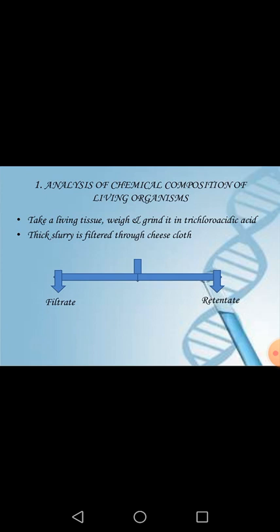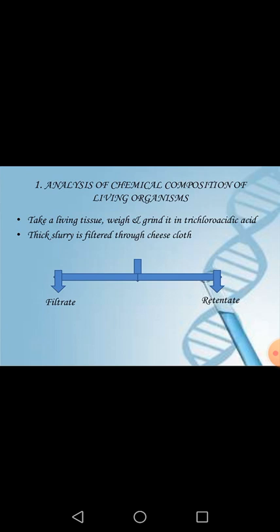This slurry is finally filtered with the help of cheesecloth. While we filter this slurry, we will find two things. The first one is called the filtrate, which filters out, and the second is called the retentate. Retentate means the non-filtered thing, or we can say the supernatant, which remains over the cheesecloth.